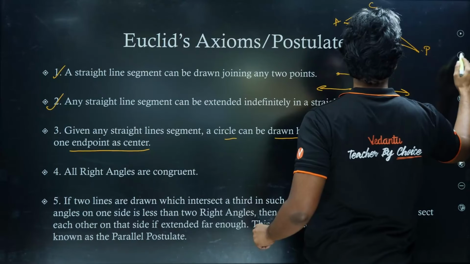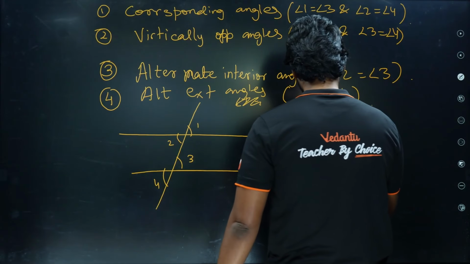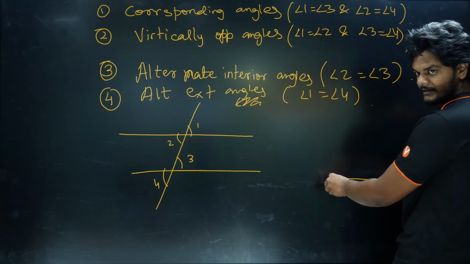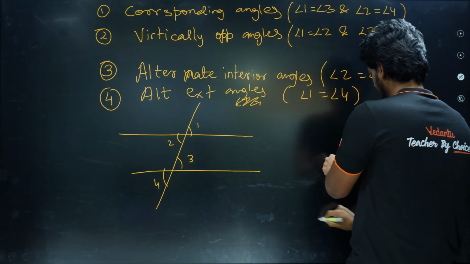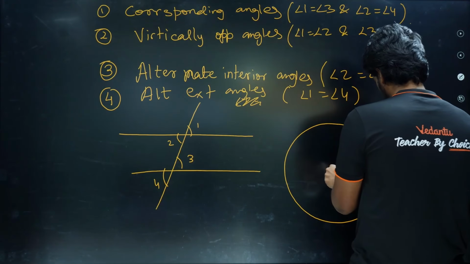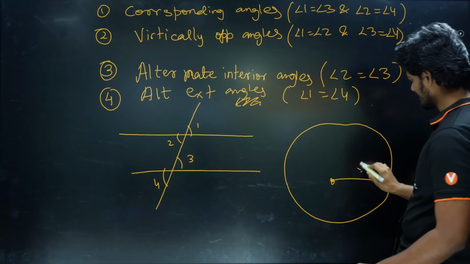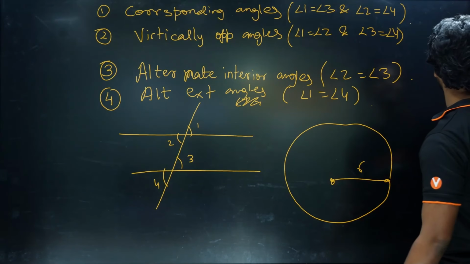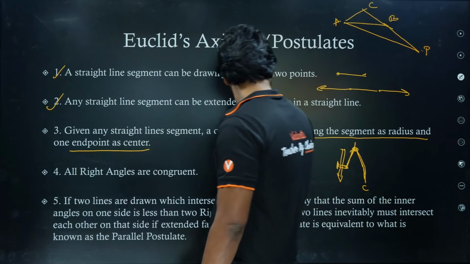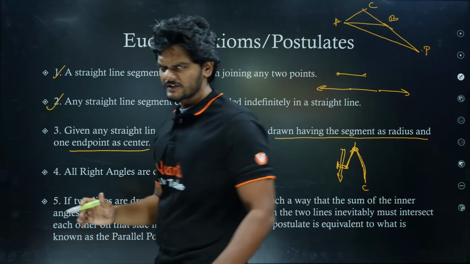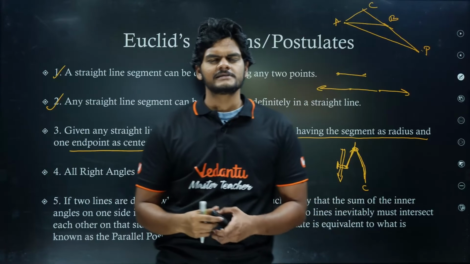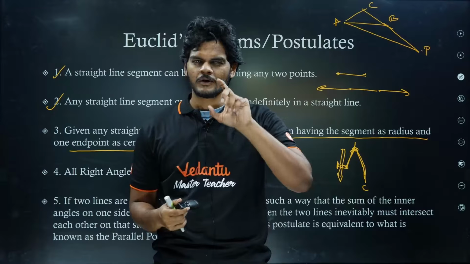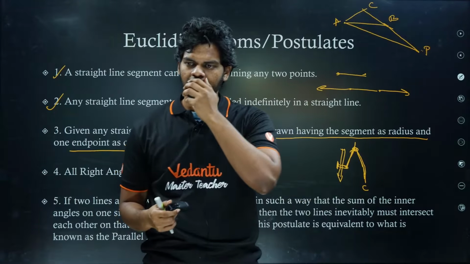Okay, we already have something here. Suppose I have one line segment. If I am holding it like this, I can draw a circle with this as the radius and one point as the center. That's it. That's what it says. Nothing much, right? So all the constructions, we will talk about triangle constructions as well. When we talk about congruency of triangles, it is important to understand why we have only these as the congruency rules, conditions.